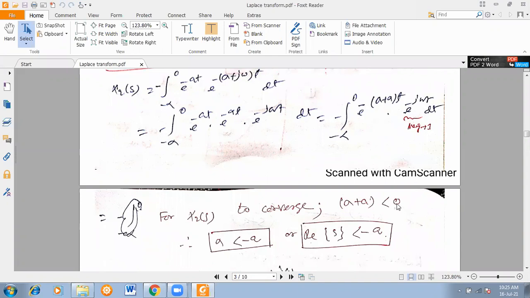What was the previous case? Sigma plus a should be positive. That's why it was greater than 0. Here, sigma plus a should be negative. So that means it should be less than 0. So sigma should be less than minus a, or the real part of s is less than minus a.